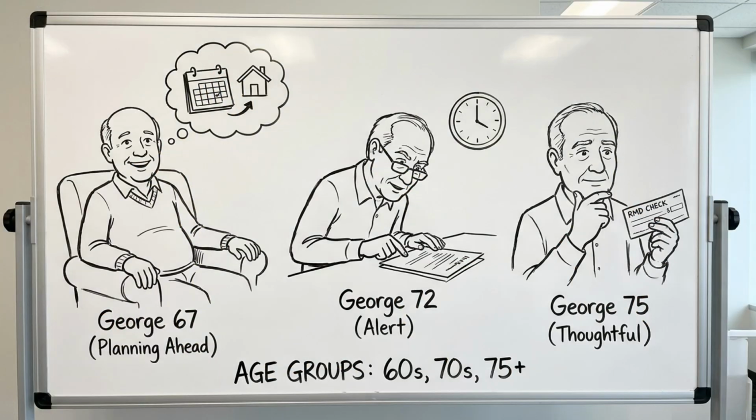Group 1, people between 65 and 72 who have time to prepare before RMDs begin. Group 2, people approaching 73 who need to understand what is coming. Group 3, people already taking RMDs who want to know if they are managing them optimally.